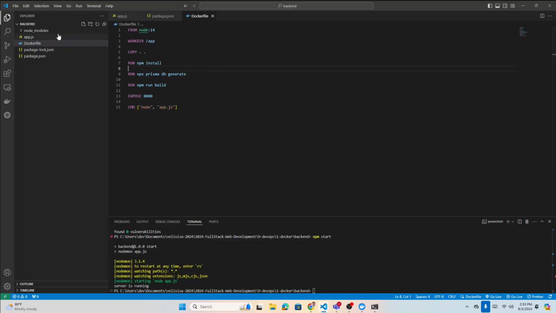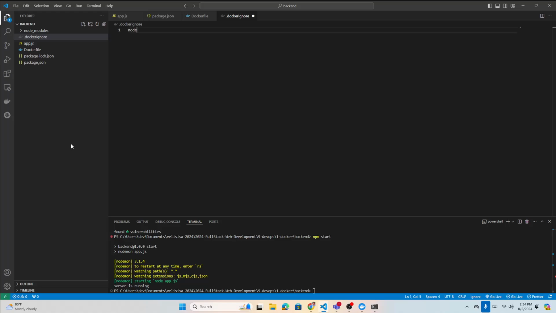Normally, if you have a .env file, you don't want to send that into your image, nor node_modules. So what you do is use a file called .dockerignore, same as .gitignore.